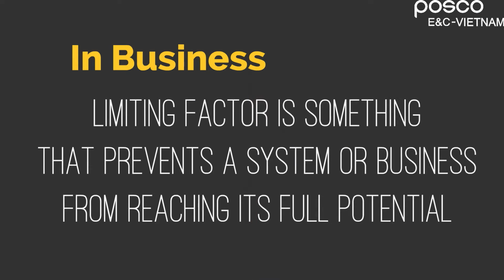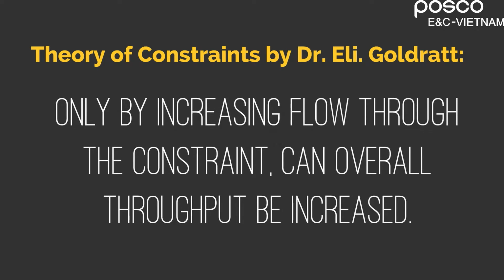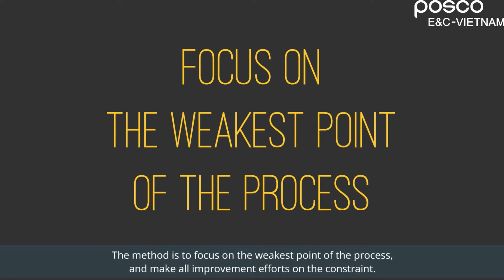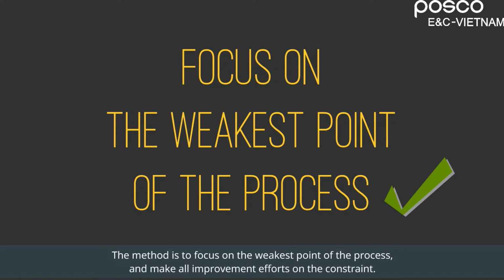In business, limiting factor is something that prevents a system or business from reaching its full potential. The theory of constraints, by Dr. Eli Goldratt, states that the throughput of every system is limited by at least one constraint. Only by increasing flow through the constraint can overall throughput be increased. The method is to focus on the weakest point of the process and make all improvement efforts on the constraint.